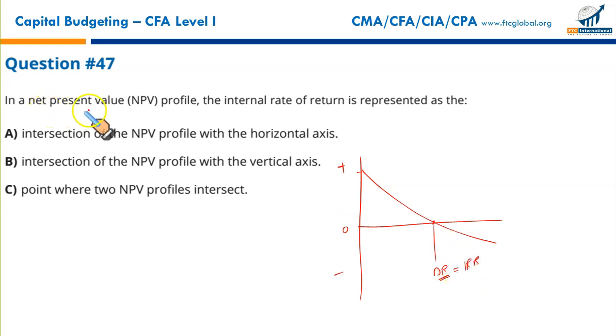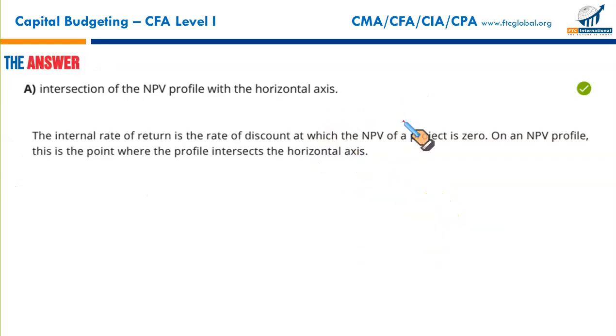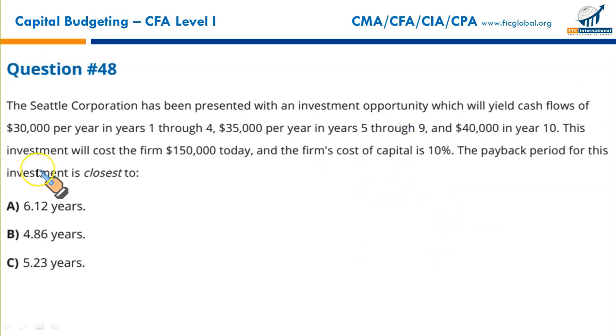So in a net present value profile, the internal rate of return is represented as what? The intersection of the NPV profile with the horizontal axis. Correct. Look no further. That makes A the correct option.